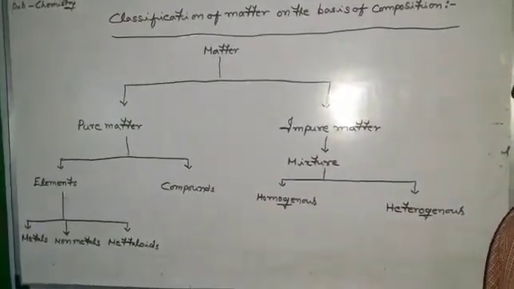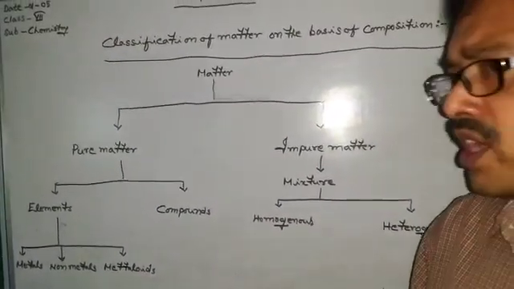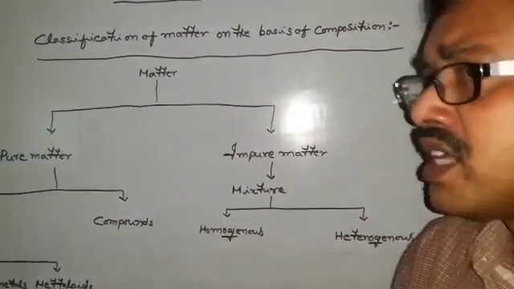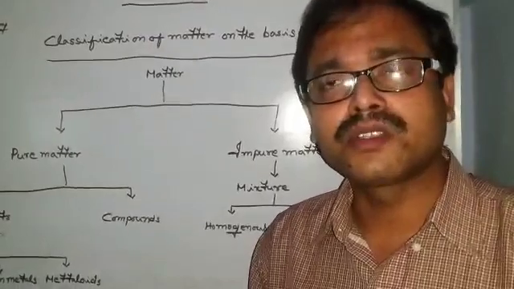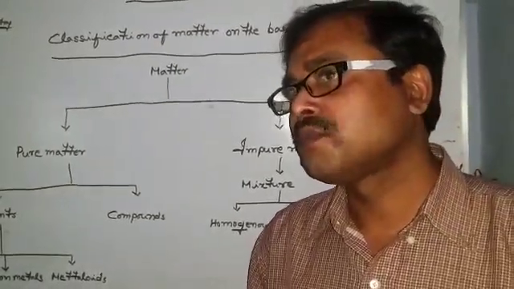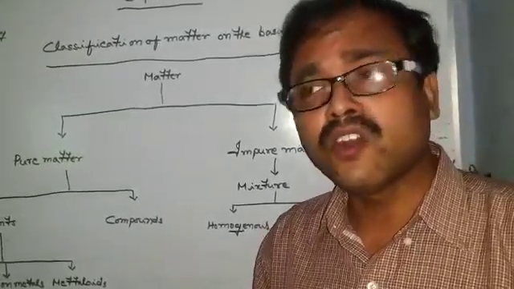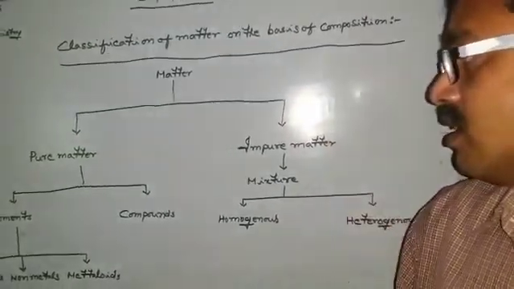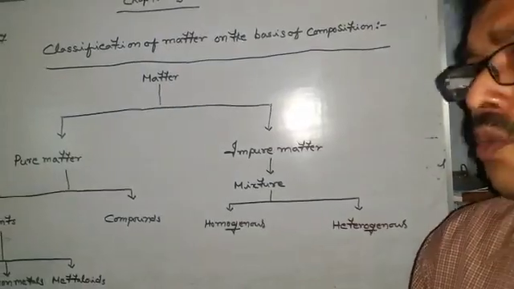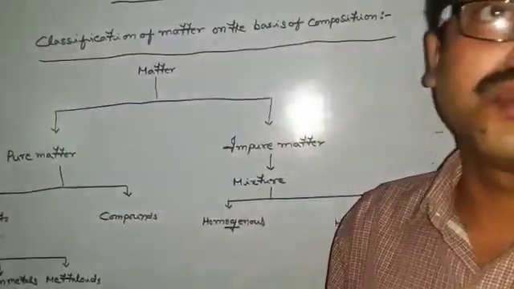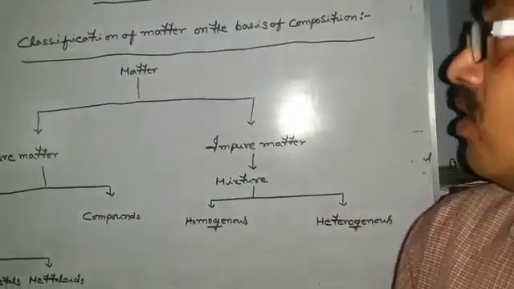Now, compounds are also classified broadly into two types on the basis of their origin: inorganic compounds and organic compounds. Now, what are inorganic compounds? Compounds that we obtain from non-living things are called inorganic compounds, whereas the compounds that we obtain from the bodies of living organisms like plants and animals are called organic compounds. On the other hand,